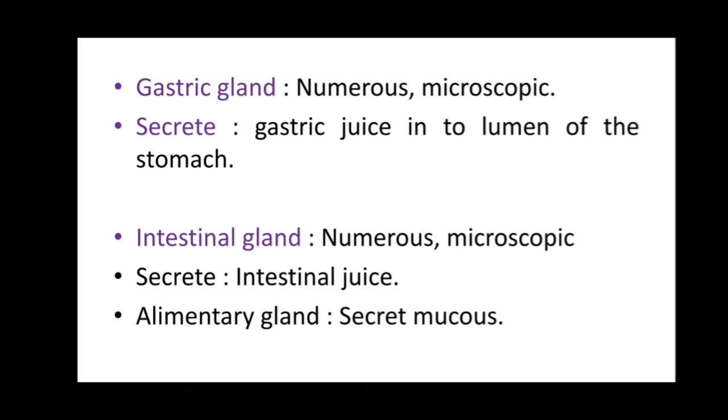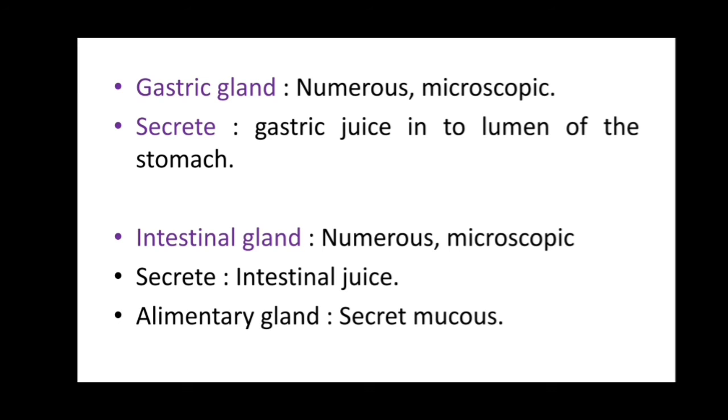Gastric glands are numerous and microscopic. The gastric glands secrete the gastric juices into the lumen of the stomach. Now the intestinal glands. Intestinal glands are also numerous and microscopic, and they secrete the intestinal juices. And now the alimentary canal.